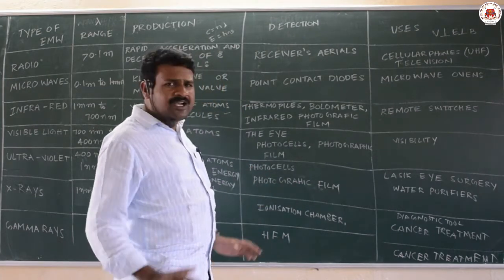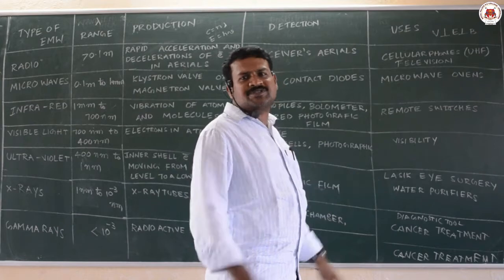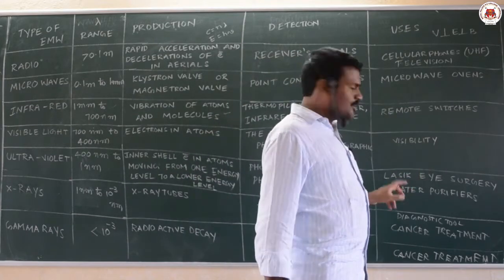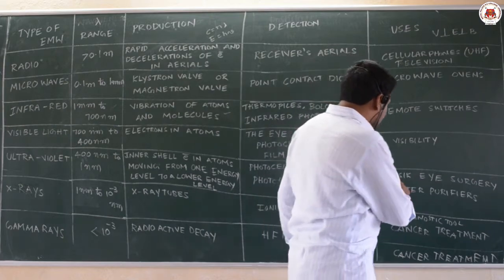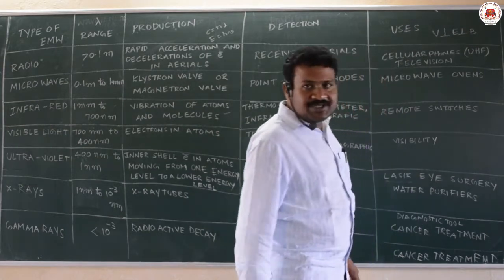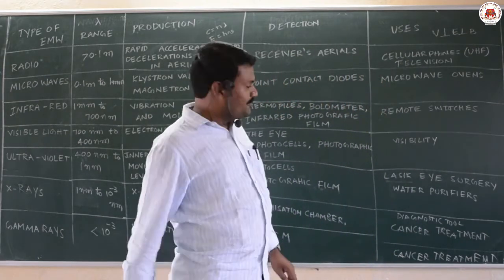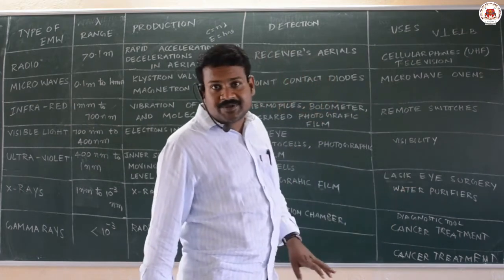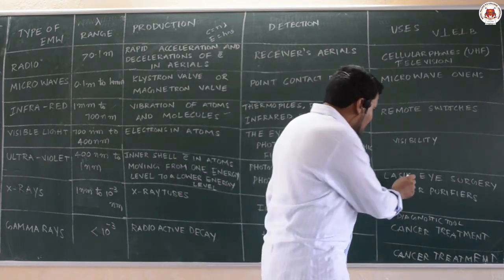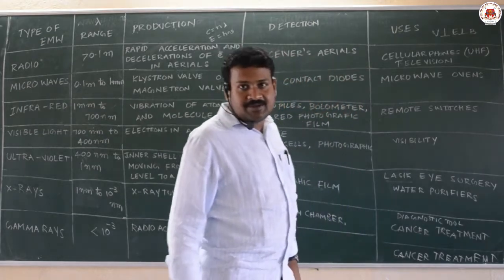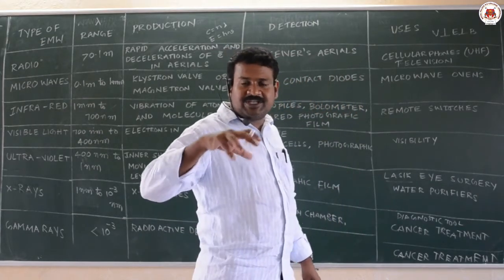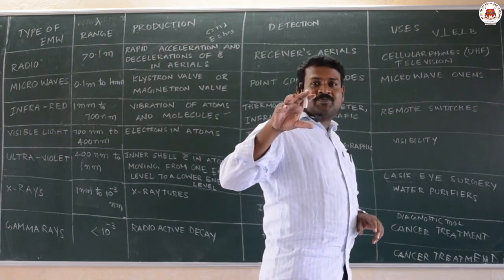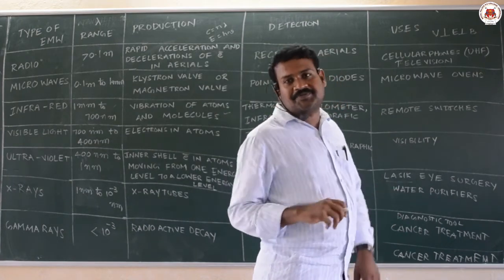And what are the uses? Ultraviolet rays have many uses. One of the two uses mentioned in our NCERT is LASIK eye surgery. It is a type of eye surgery which uses laser light, laser-assisted in situ keratomileusis. This is a type of eye surgery by using laser treatment, by which the power of your eye lens is adjusted.